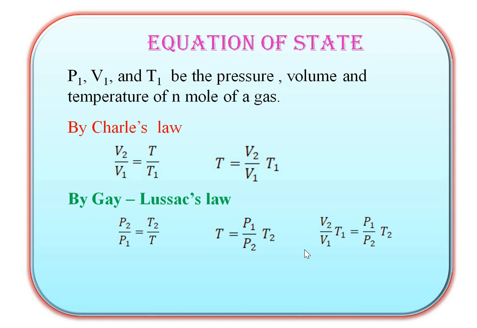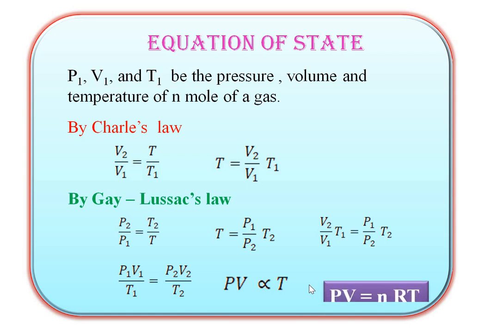Rearranging and simplifying this equation, we get P1 V1 by T1 is equal to P2 V2 divided by T2. So simply we can write that pressure into volume is proportional to the temperature. So the equation of state or ideal gas equation we can write this way: PV is equal to nRT, where R is the universal gas constant. This one is the equation of state or the ideal gas equation.